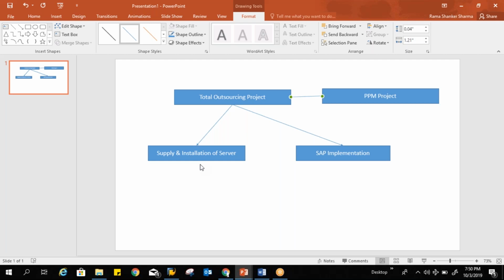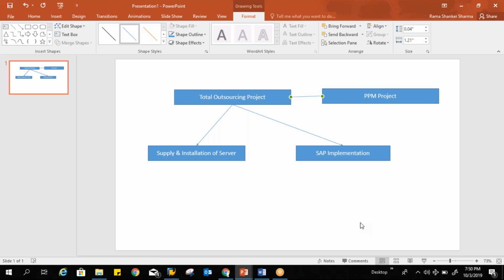So you have to understand that for the SAP implementation project, you need to go with the PPM project. However, for supply and installation of servers, it is better to go with a PS project, because there we look more at financial planning and financial actuals. So we can integrate the server supply directly with the PS project, and the SAP implementation directly with the PPM project.